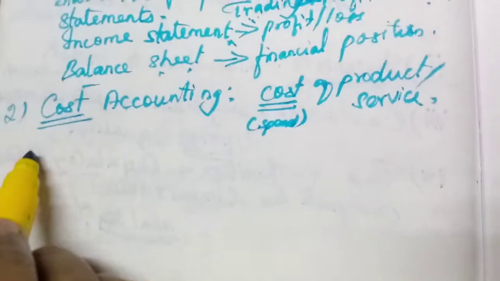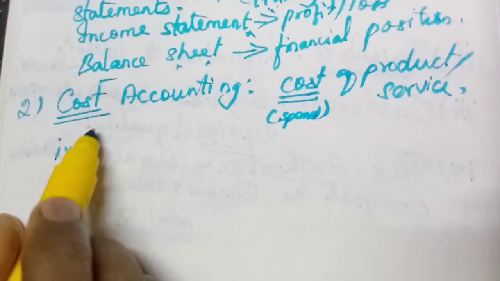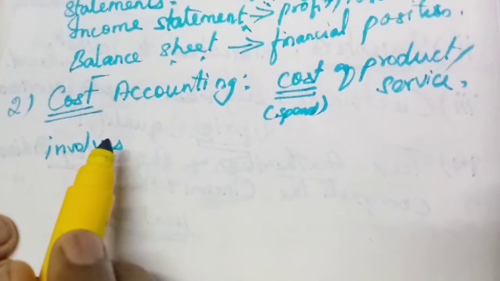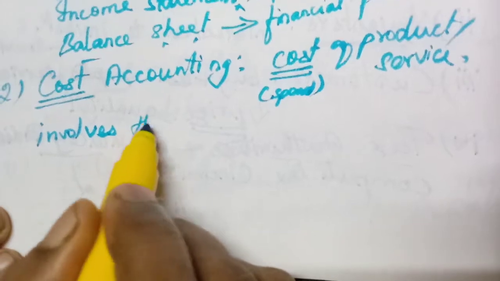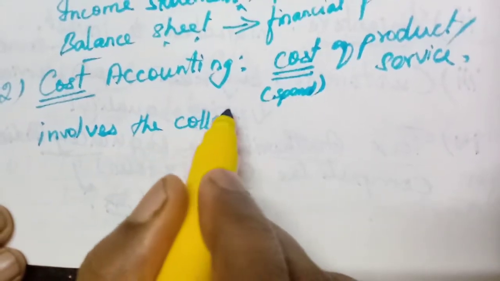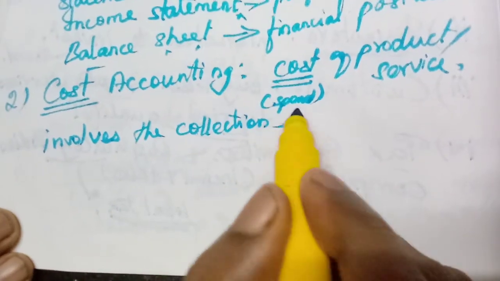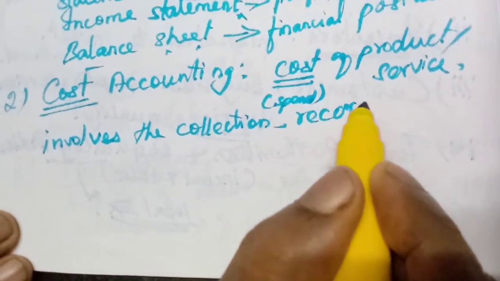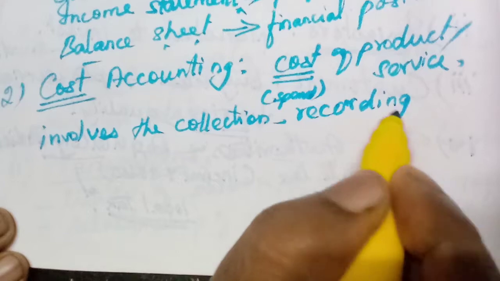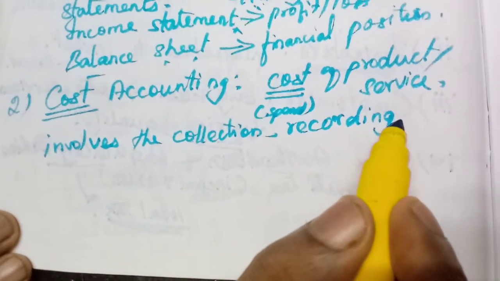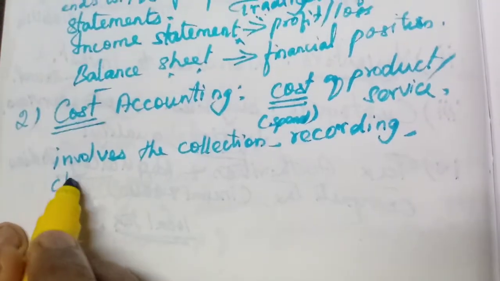So this cost accounting involves, what and all it involves? The collection. They will collect the cost. Collection, recording, identification. Then the same way here it is called collection, recording, classification.